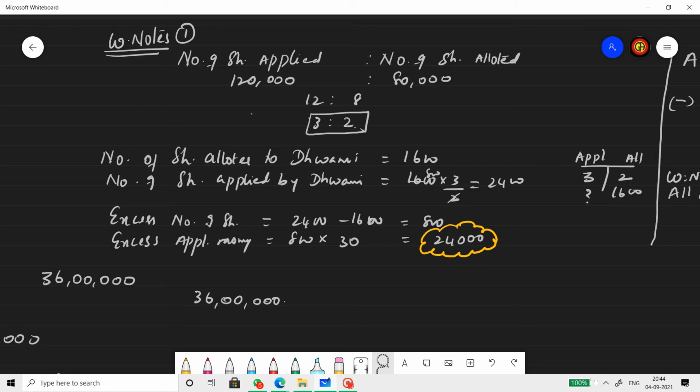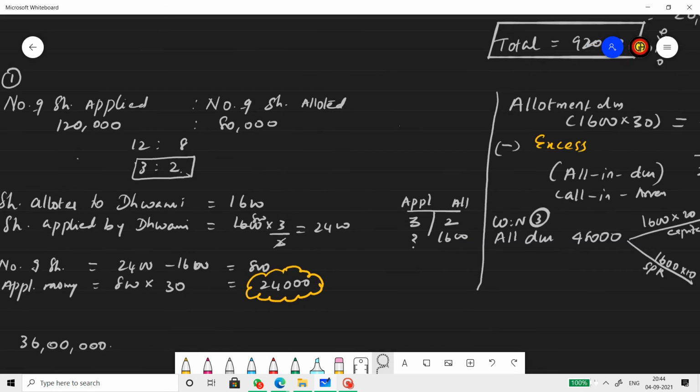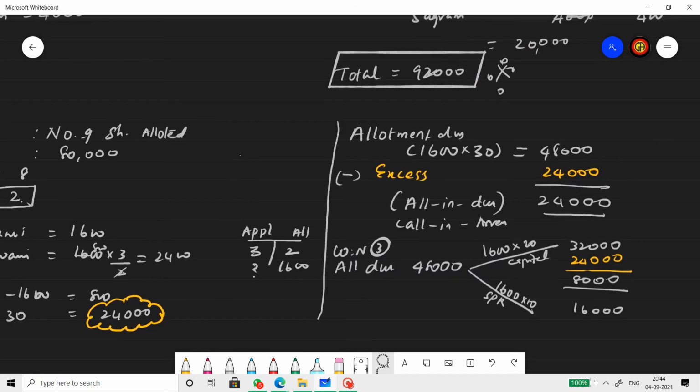And then she failed to pay the allotment. So let us find out her actual arrears. Allotment due from Dhwani is 1,600 shares into 30, 48,000. She already paid 24,000 in excess at the stage of application, which is actually transferred to allotment. So the excess is adjusted here.